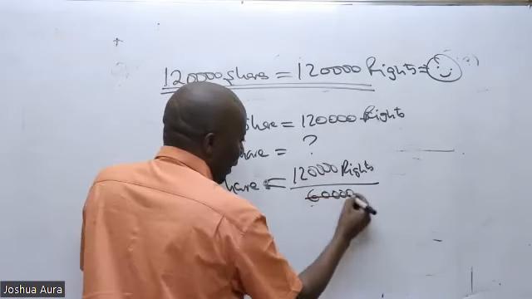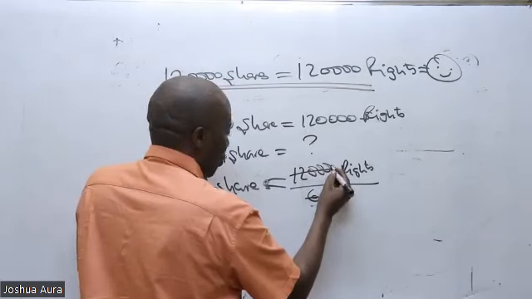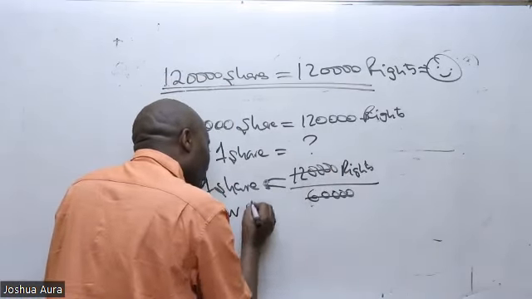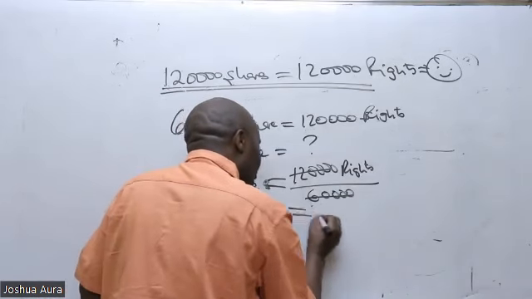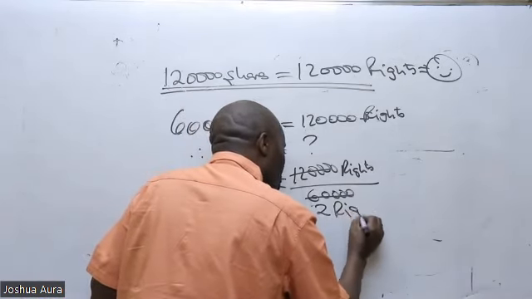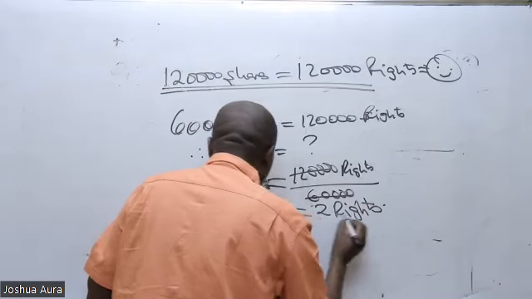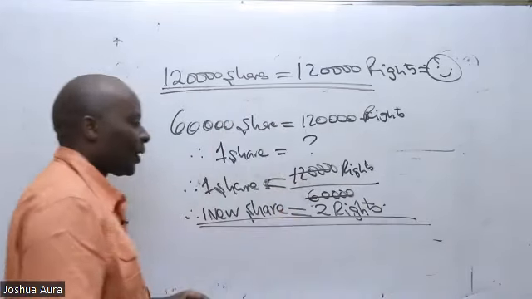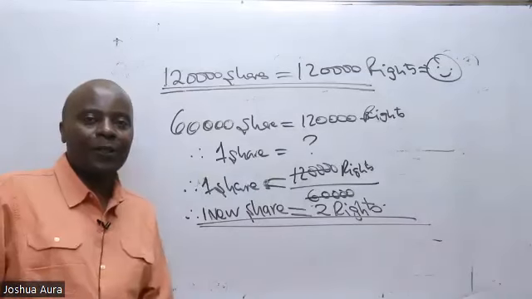So could you kindly cancel this and this? You realize that 1 new share equals 2 rights. Scare the examiner. They'll think that you're very bright.